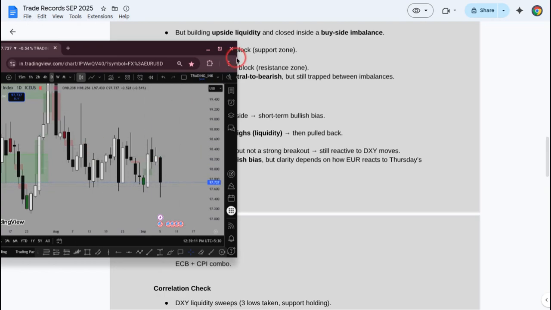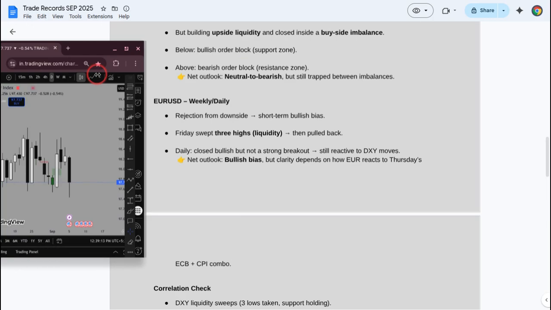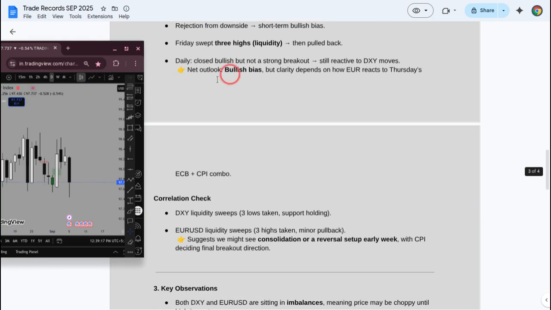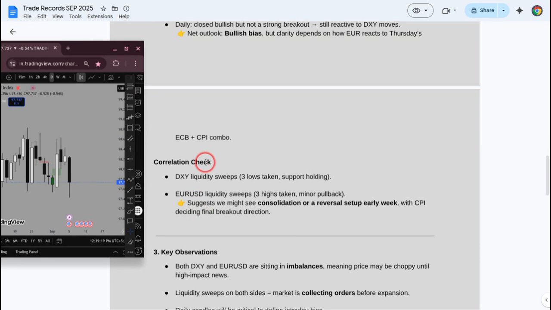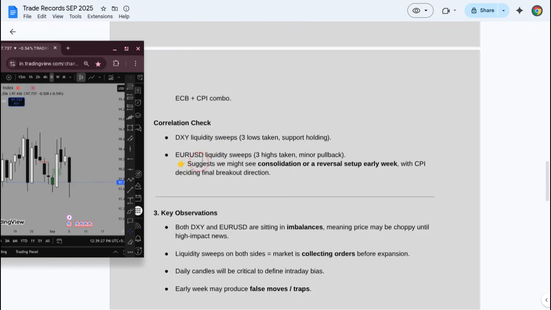If we read this PDF, the correlation between DXY and Euro USD is negative, as we discussed. DXY: liquidity sweeps, 3 lows taken, support holding. Euro USD: 3 liquidity sweeps, 3 highs taken.